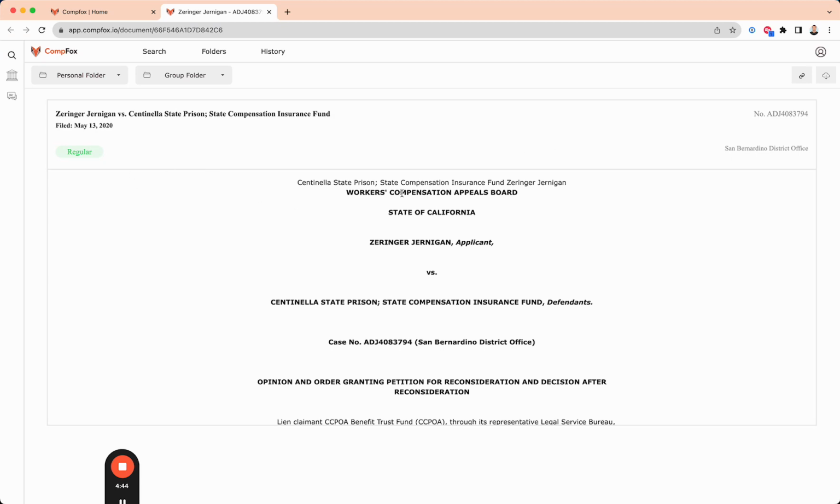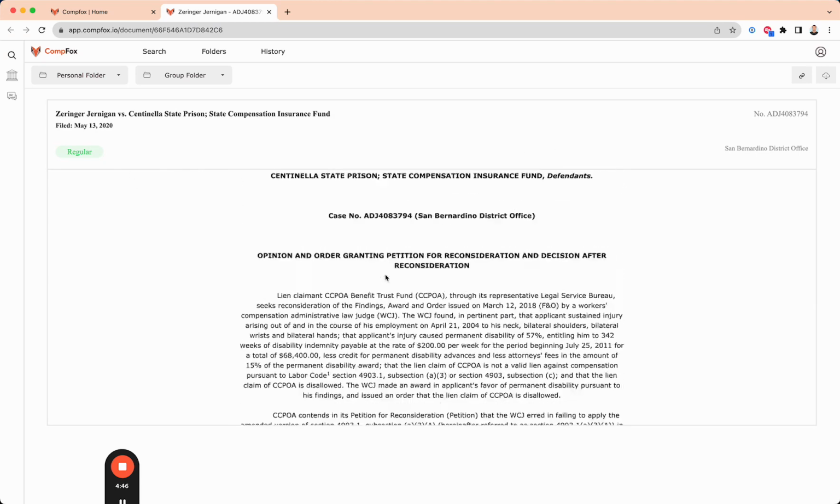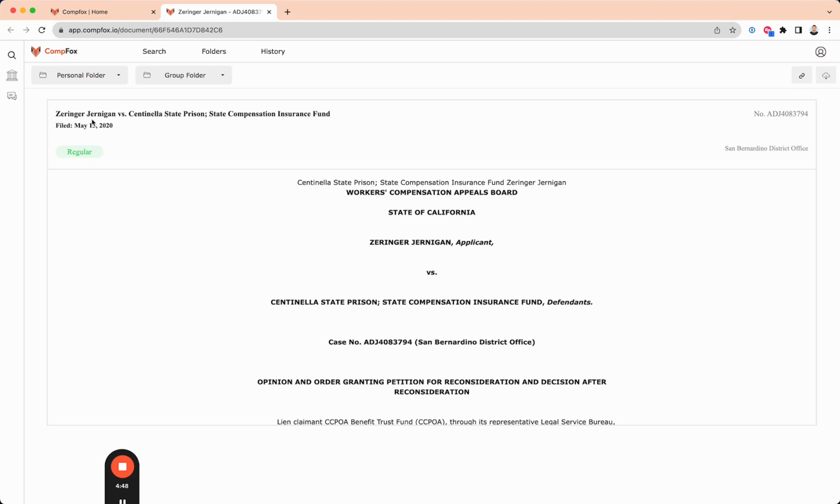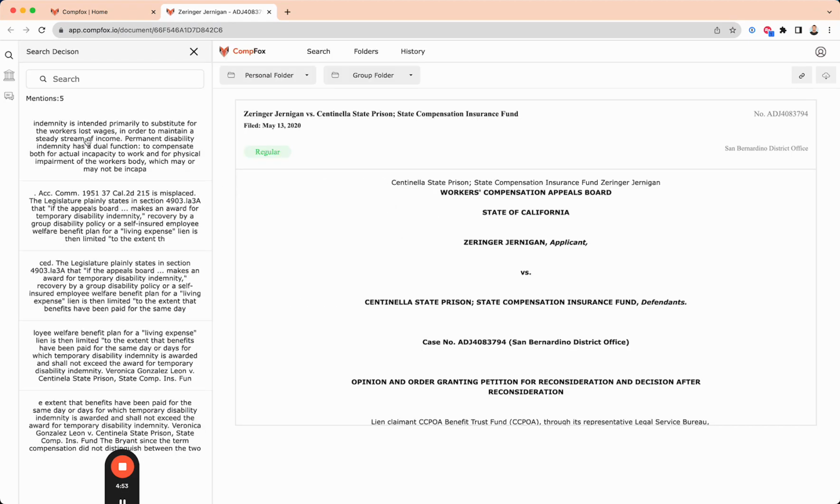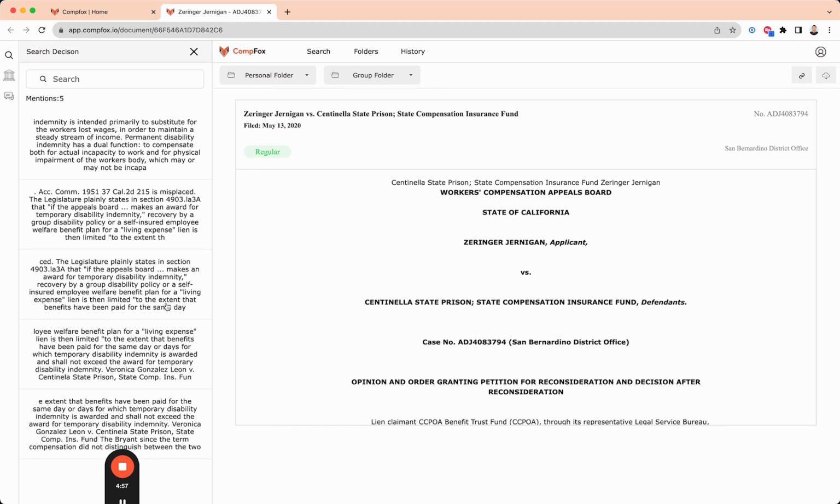Not only can you read the case law as it sits and how it was written, but you can also look up any relevant section. So we searched disability insurance, and we actually pulled out every section in this document that references anything related to disability insurance, so you can see what is being offered in the system.